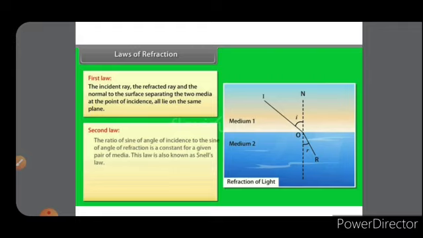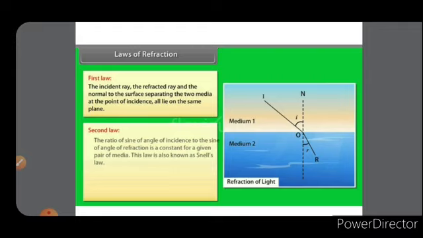Now in this diagram you are seeing that there are two media, first and second. I is the incident ray which falls on the second medium, and in the second medium it is refracted. So R is the refracted ray, O is the point of incidence, and N is the normal. So the incident ray, the refracted ray, and the normal all lie on the same plane.